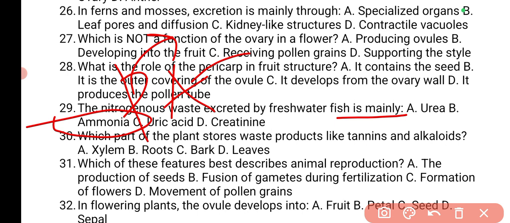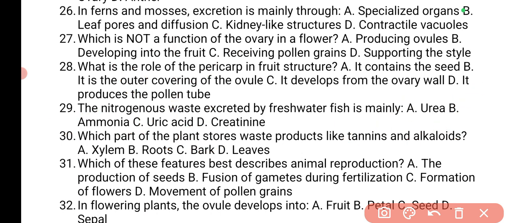B. Which part of the plant stores waste products like tannins and alkaloids? Tannins and alkaloids are excreted, right? So that's going to be the bark. That's why when the bark dries off, it can peel off, and it peels off with the tannins and the alkaloids.